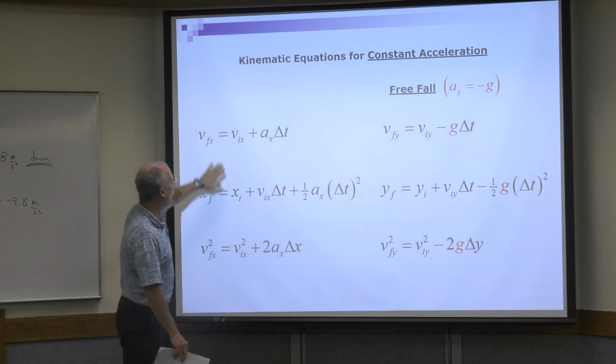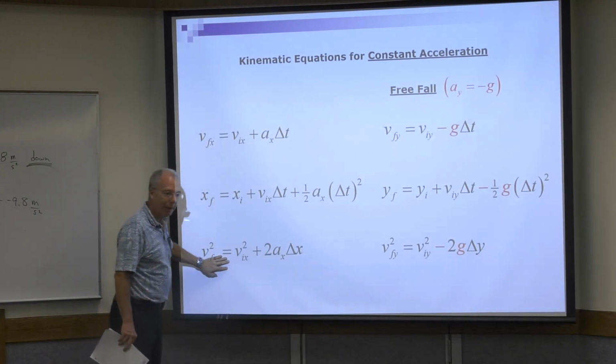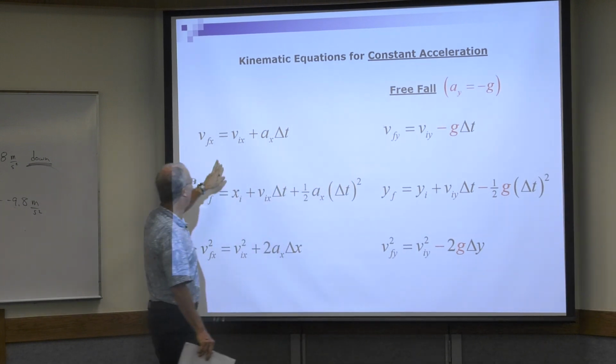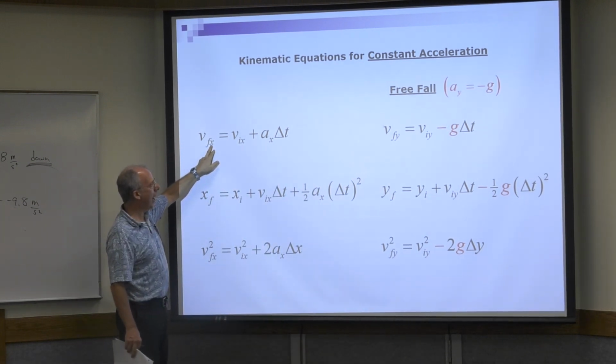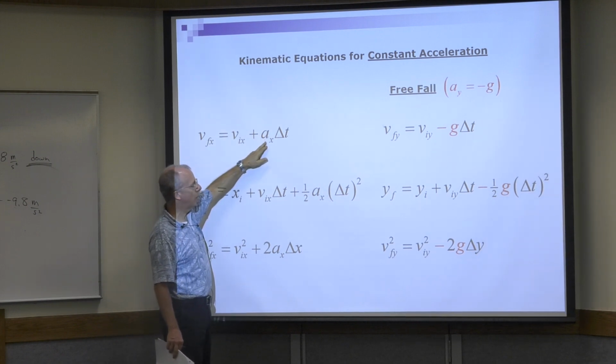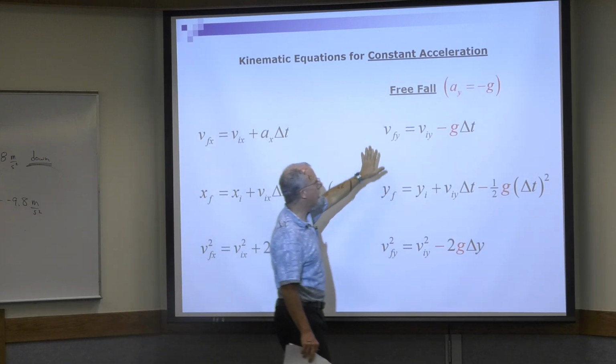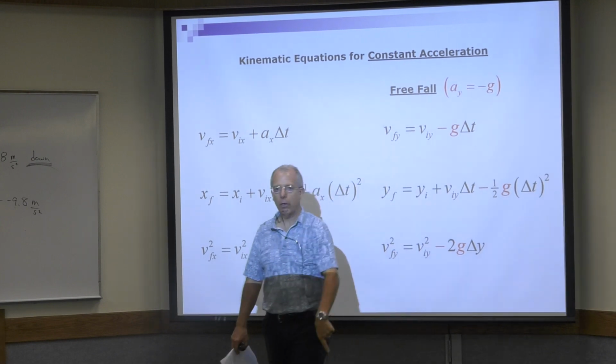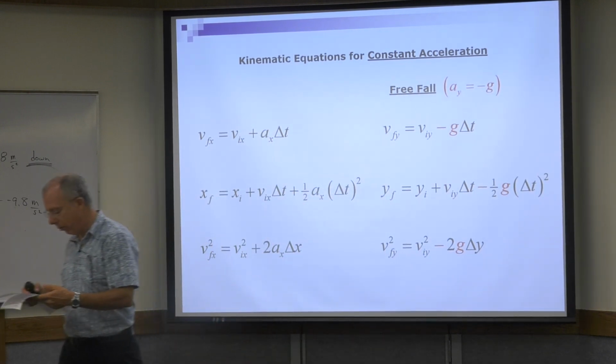So if you know these three, which you're supposed to, then these are free, right? Because all you're doing is replacing the x's with y's, and replacing the a's with minus g. So these are called the free fall equations for vertical motion. You'll use them a lot. You wait until you see your homework.